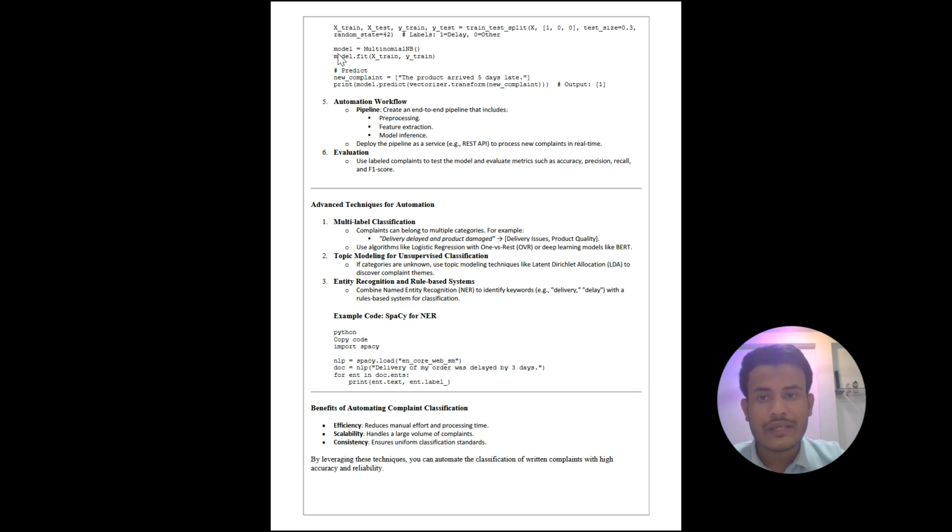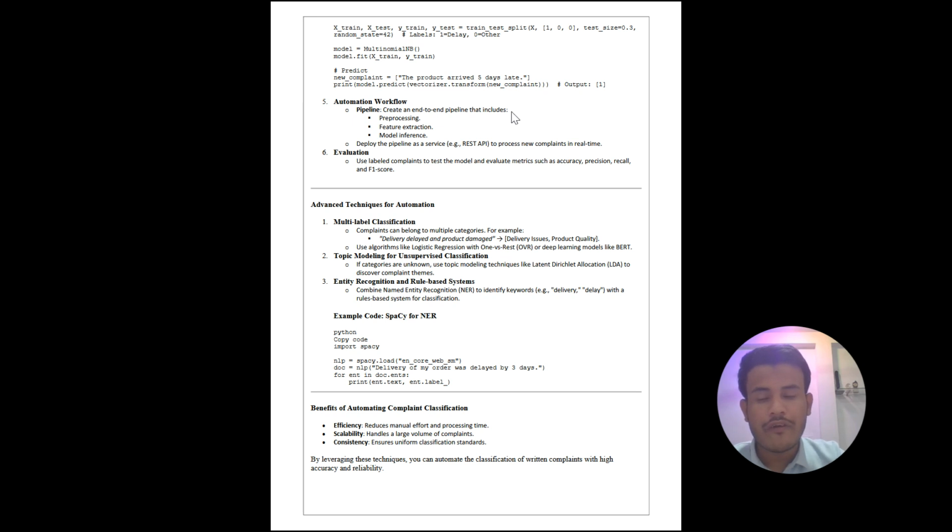Here we have created an object model from the class MultinomialNB and we call the fit method using the object model, passing X_train and y_train. We predict a new complaint, which is "the product arrives 5 days late", using the predict method and passing the vectorizer-transformed new complaint. So our output is 1.